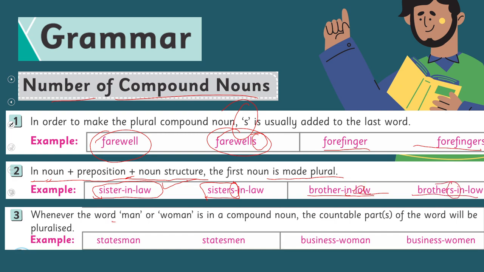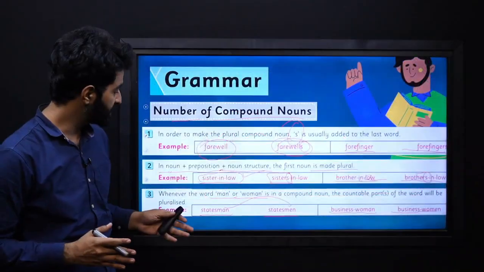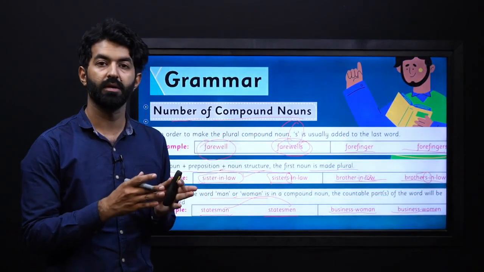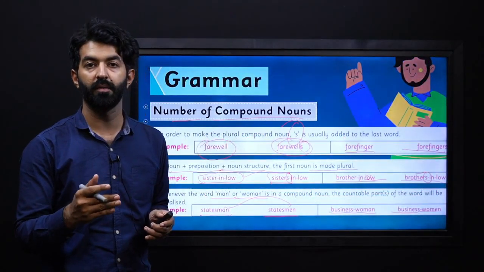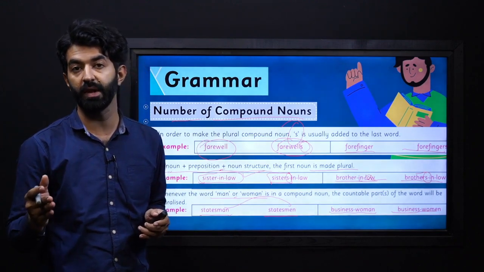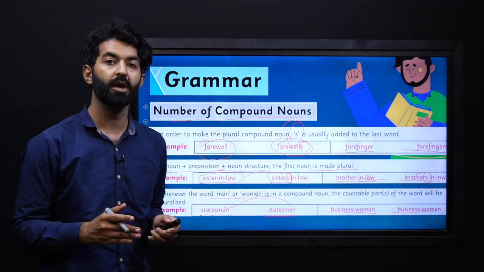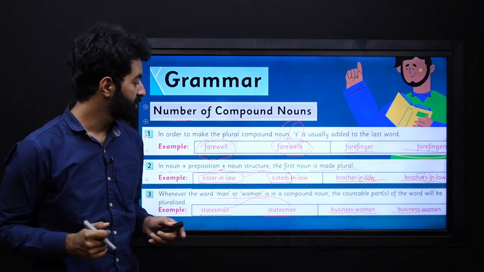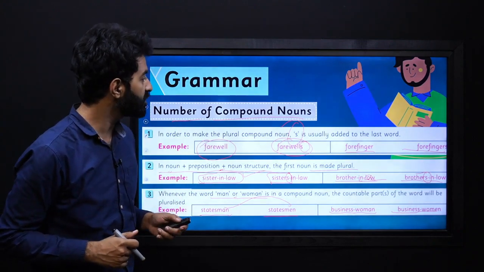Number 3, whenever the word man or woman is in a compound noun, the countable parts of the word will be pluralized. For example, we know that man's plural is men, statesman will be statesmen, businesswoman will be businesswomen. So in this situation, if it's man, you will make it men. If it's woman, you will make it women. So these are three conditions.